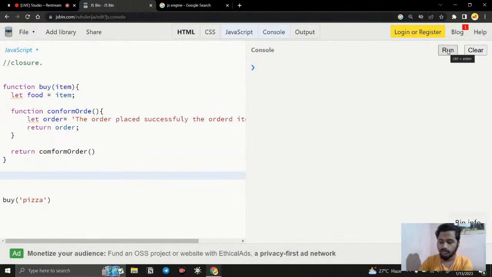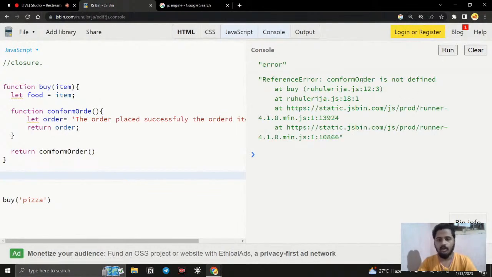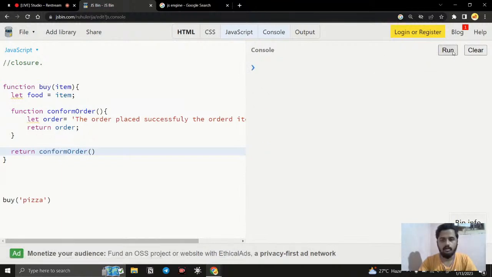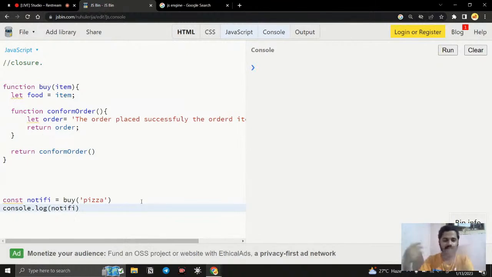So that is the concept. If I run it, you can see confirm order is not working. I think I made a mistake. Okay, I just do not add the extra word. If I run it, just copy this one like this. Where I want to display the answer, here I just get const notify, like this, notify. And I just want to console.log notify.